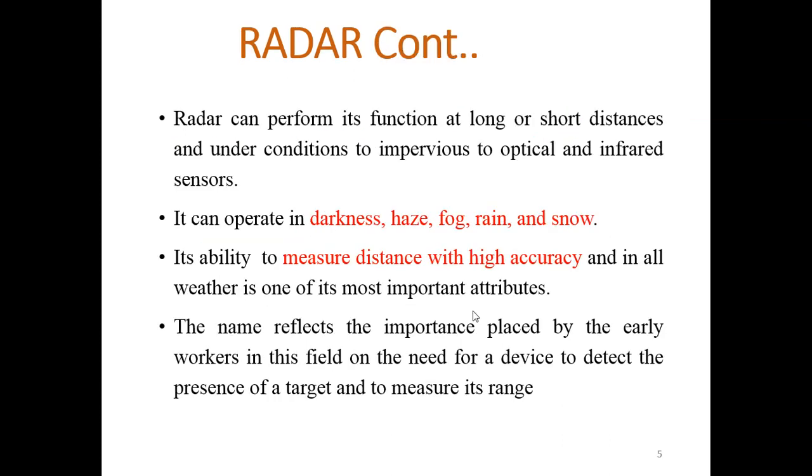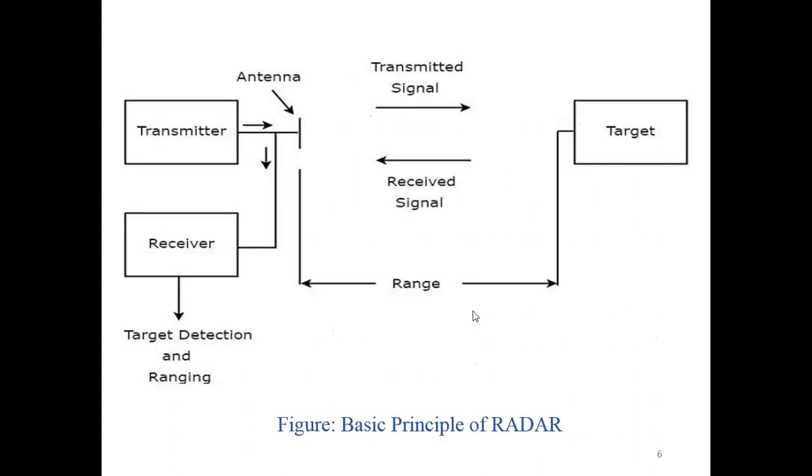It can perform its functions at long as well as short distances under any conditions. It can operate in darkness, in fog, in rain, and in snow. Its ability to measure distance with high accuracy in all weather is the most important attribute of radar. As the name reflects, the early workers in the field placed importance on the need for a device to detect the presence of a target and to measure its range.